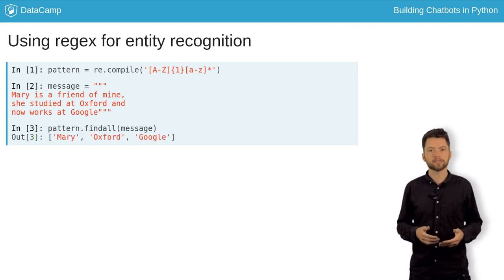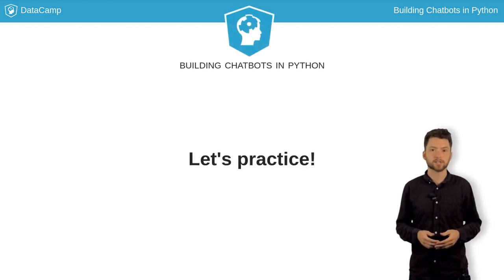The findall method of the pattern object conveniently extracts all the matching substrings. So to find all the capitalized words in a sentence, we can run pattern.findall, passing the sentence as an argument. Now it's your turn to write some regular expressions and use them to get intents and entities from the messages your bot receives.